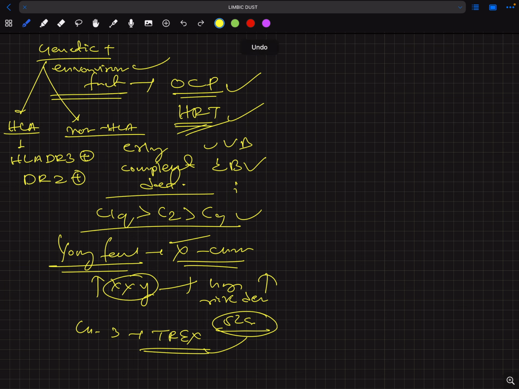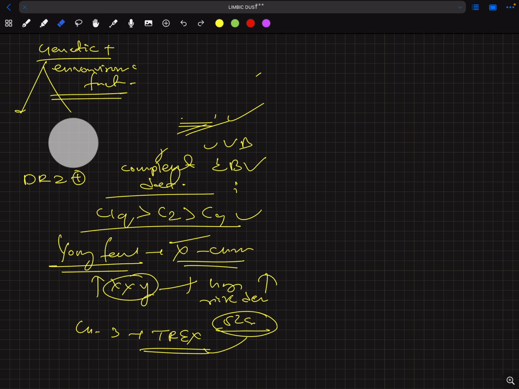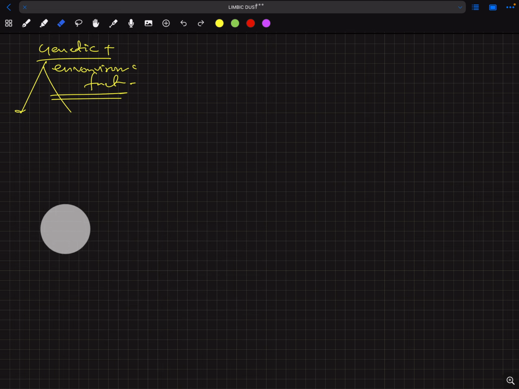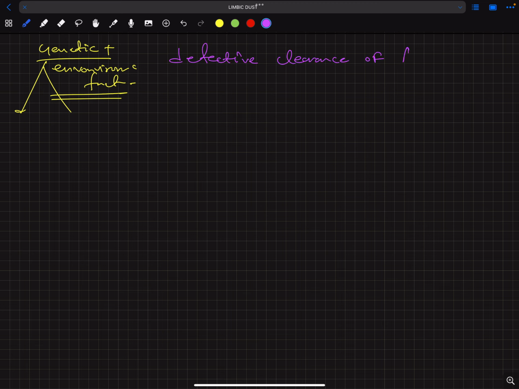So now we'll progress to the pathogenesis. How does this disease develop? I told you that two types of factors are there, genetic and environmental factors. So how do these genetic and environmental factors lead to development of SLE? The main mechanism is defective clearance of apoptotic and necrotic debris.